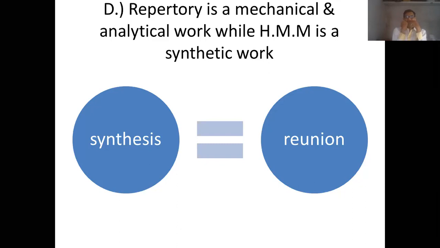and they have given different kinds of images. Just to give an example, Boericke will write that according to Boericke, aconite is a great remedy for the first stage of inflammation. Kent will write that aconite is a great remedy when it is indicated by the triad of symptoms like anxiety, restlessness, and fear of death.